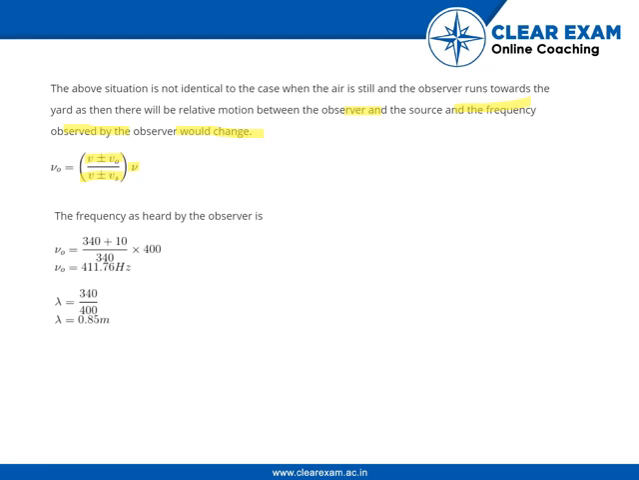The frequency as heard by the observer would be v0 equals (340 plus 10) divided by 340, into 400. That will be 411.76 Hertz. Therefore, the wavelength would be 340 divided by 400. That would be equal to 0.85 meters.